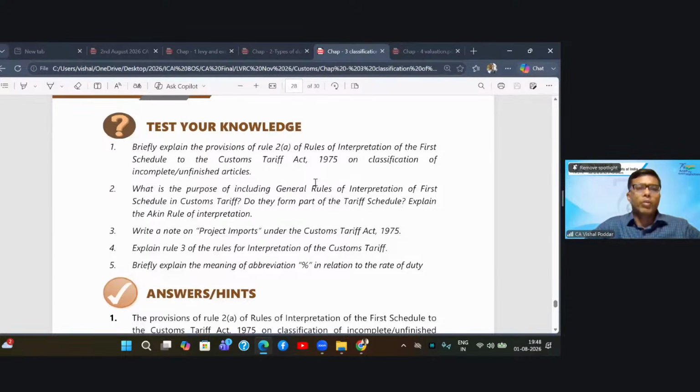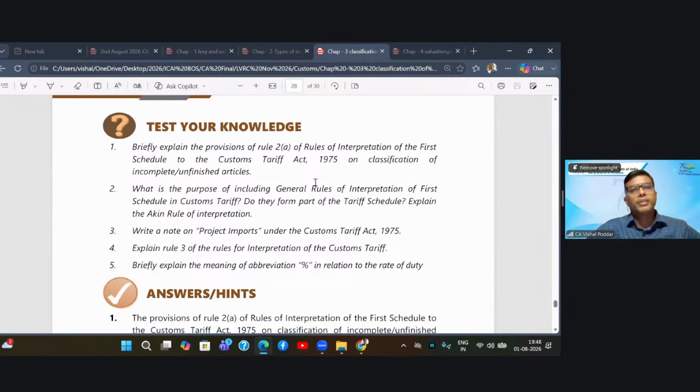Then what is the akin rule of interpretation? That we saw: Rule 4 is the akin rule, which says that when you cannot classify your goods as per Rule 2A, 2B or 3A, 3B, 3C, generally this will happen in the case of a very new type of product for which till now no classification has been made. For such products, such goods, you have to follow the akin rule. Then write a note on project imports, which we just discussed.